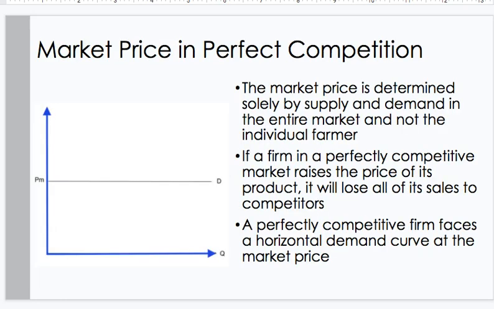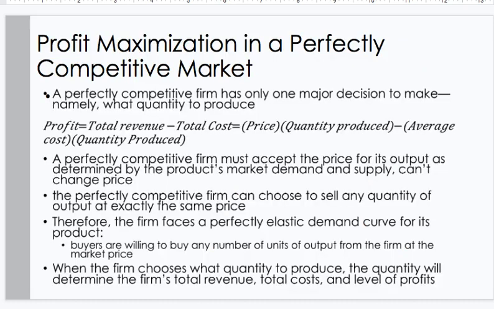Market price and perfect competition. The market price is determined solely by supply and demand in the entire market and not the individual farmer. If a firm in a perfectly competitive market raises the price of its product, it will lose all of its sales to competitors. A perfectly competitive firm faces a horizontal demand curve at the market price.